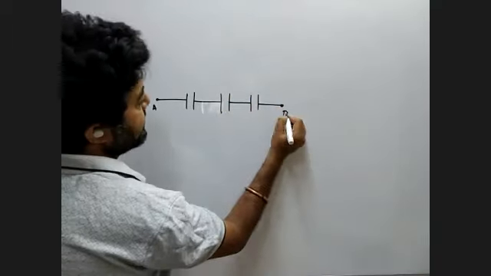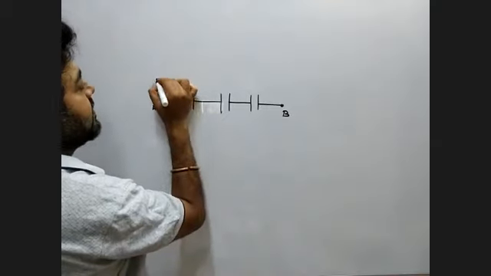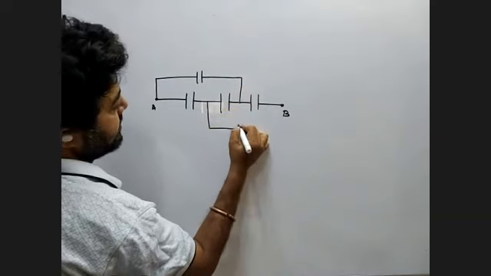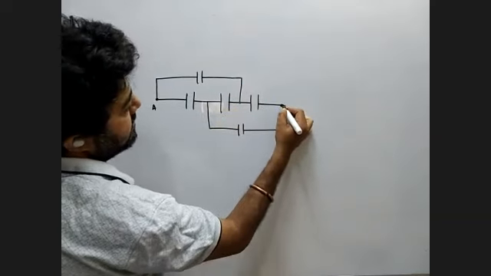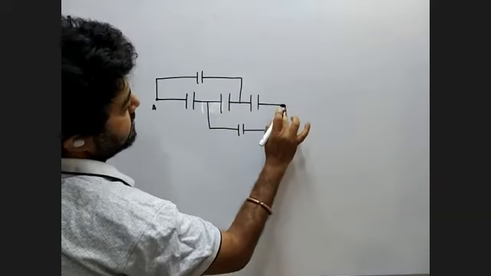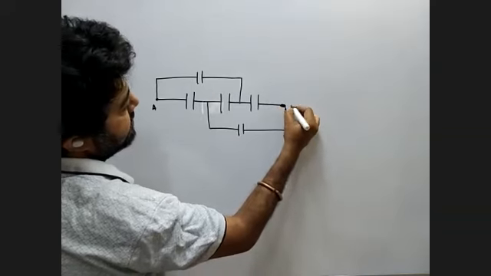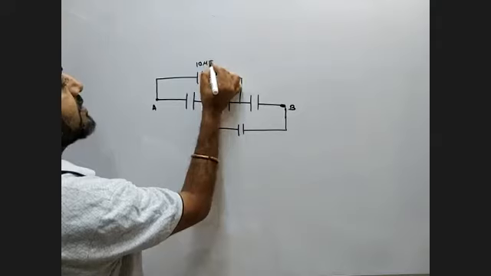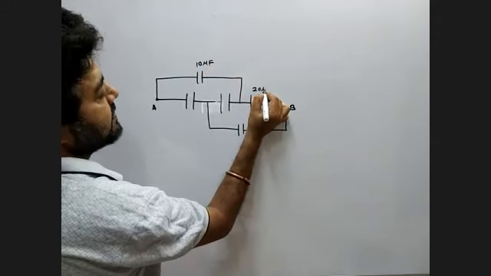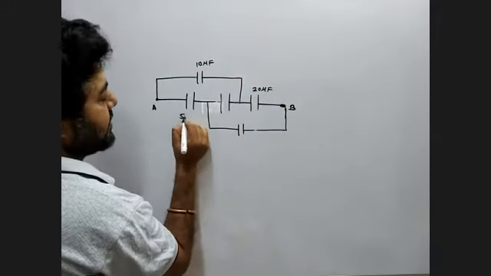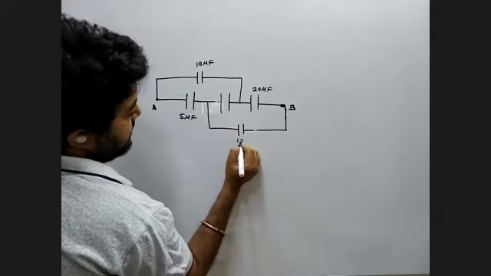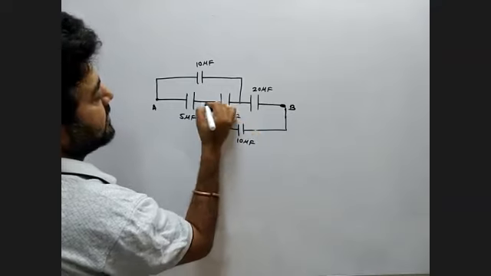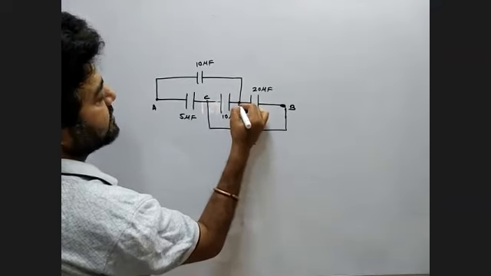This point is A, this point is B. Here you have a capacitor. This one, here you have a capacitor. This one. This is 10 microfarad. This is 20 microfarad. This is 5 microfarad. This is 10 microfarad. This is 10 microfarad. Let that point is C, let that point is D.